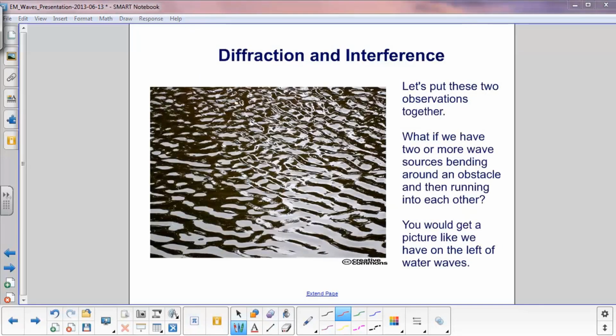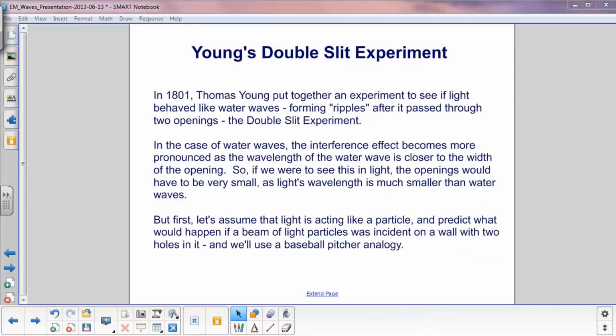Let's put these two observations together. What if we have two or more wave sources bending around an obstacle and then running into each other? Well, you would get a picture like this that we have here on the left with water waves. You have different patterns of water waves coming from different points, interfering with each other and creating this different pattern of waves. These two phenomena of diffraction, where a wave bends around an obstacle, and interference, when the waves, after they bend, will combine with each other and make interesting ripples, for example, or patterns.